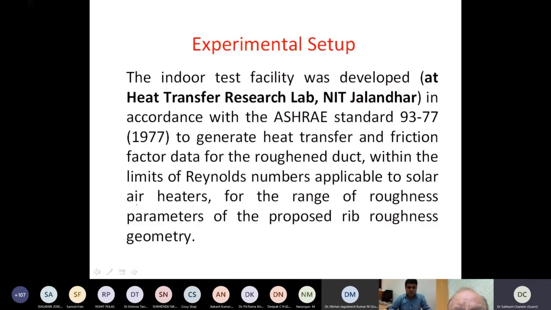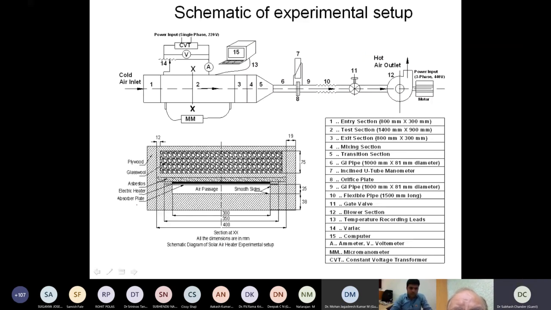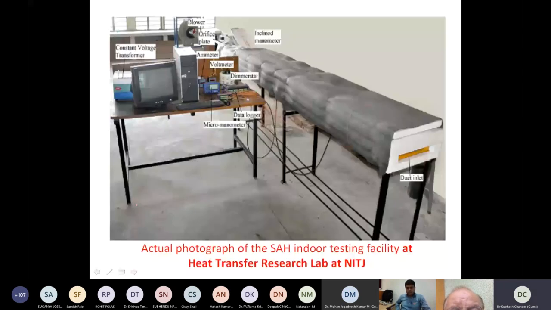This setup is now available in dismantled form in our lab, but earlier students used to make use of it for investigating different types of experimental simulations of solar air heaters, right? This was the solar air heater facility when it was in working condition.